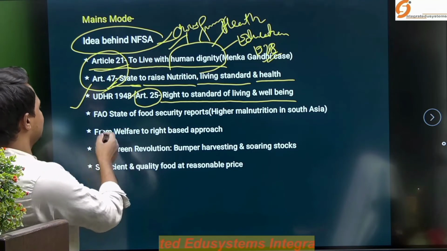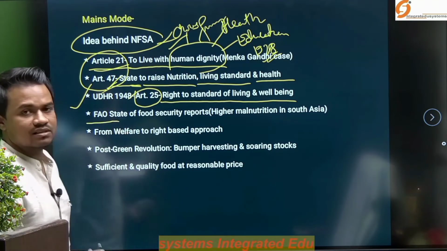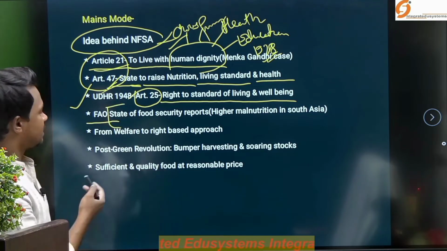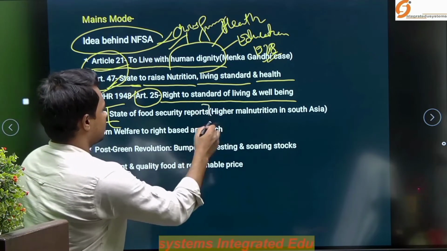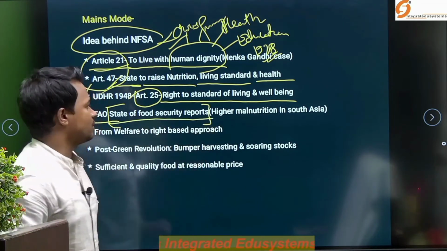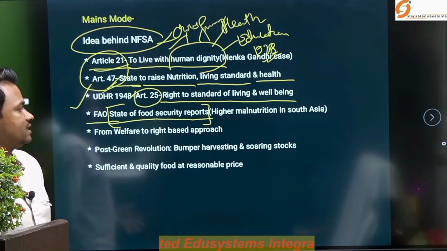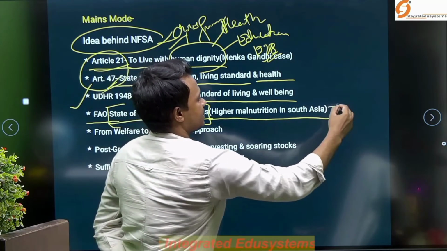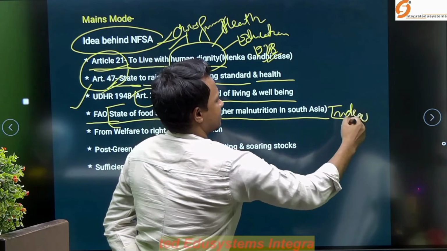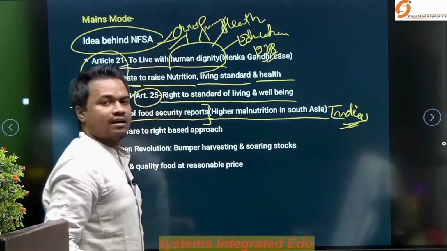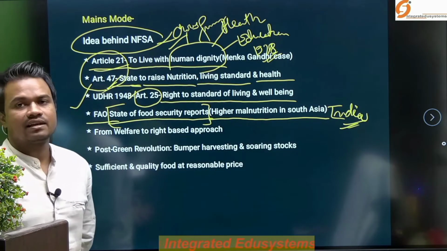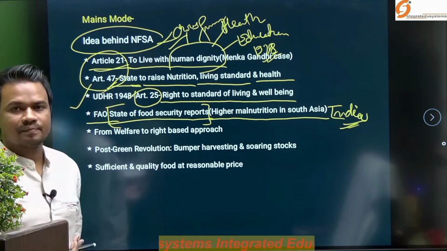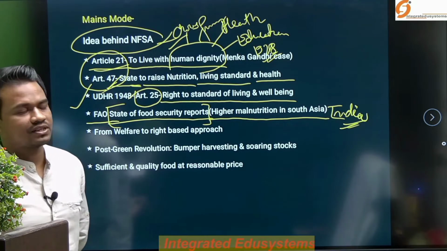Apart from that, the Food and Agriculture Organization, a United Nations body, through its report named State of Food Security, many times highlighted that there is higher malnutrition in the South Asian region, including India. So, this has been in the limelight for a long time. Definitely it compelled our policymakers to come up with a redressal mechanism in the form of the National Food Security Act.